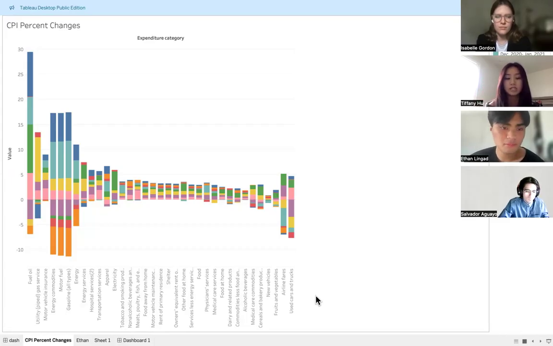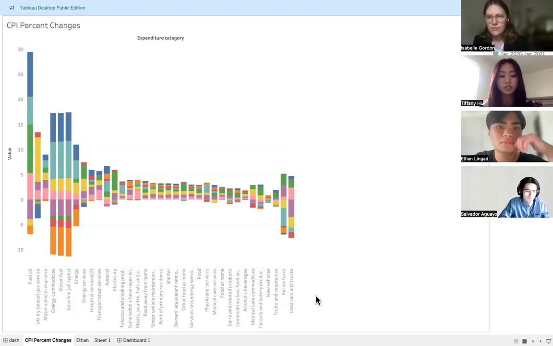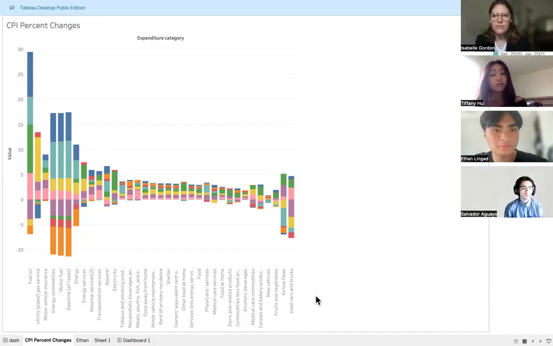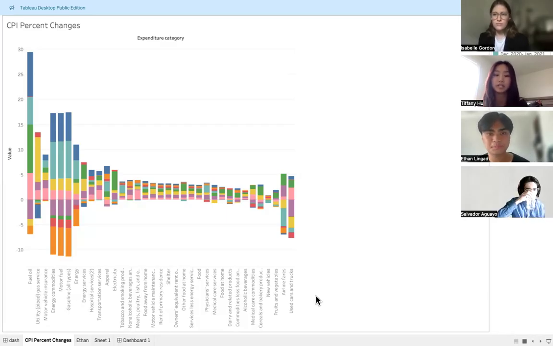In this bar chart, you can see which year had the highest percent increase and which years had a decrease in percent change. As you can see, fuel oil had the highest percent increase in December 2021 to January 2022 compared to all other expenditure categories. Moreover, December 2021 to January 2022 is represented by a dark green bar, which is a 9.70% increase for fuel oil. Additionally, it is the highest percent increase seen compared to all categories in every year.